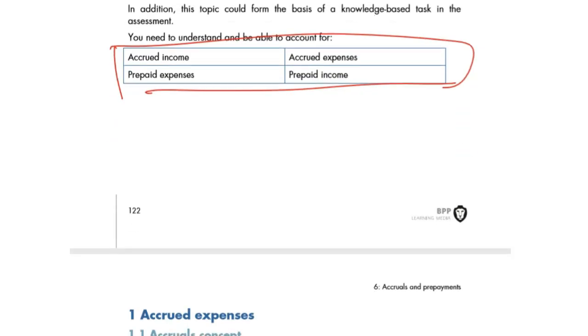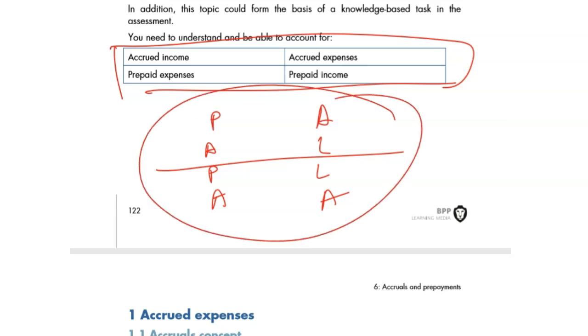Let me write down a very nice, interesting mnemonic here. P-A-P-A, A-L-L-A, Papa Allah. And I just halved it in between. And this mnemonic might help you at the end of this chapter or somewhere in the middle, when we'll be doing a reversal of accrued or prepayment entry. Papa Allah is a mnemonic. So stay tuned throughout the chapter. We're going to have quite a few videos. Long videos are going to be.